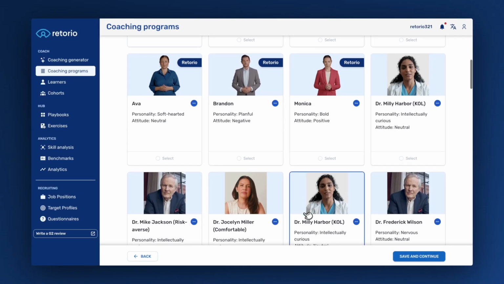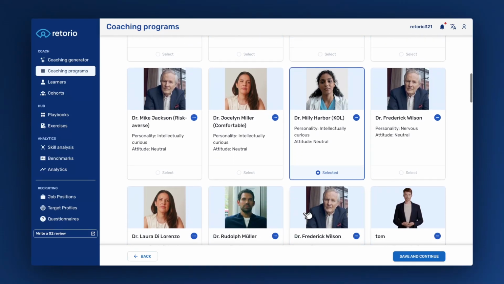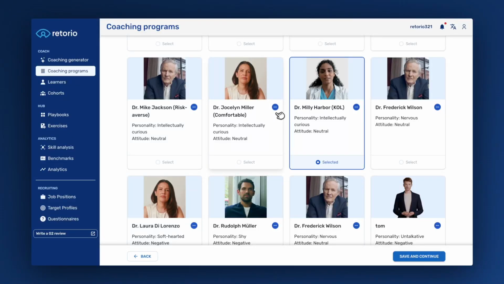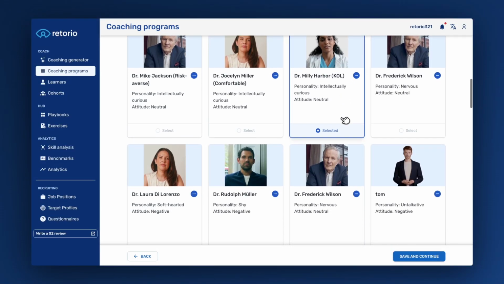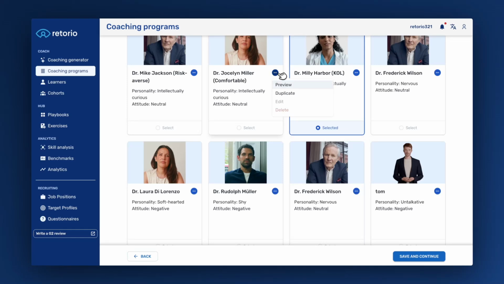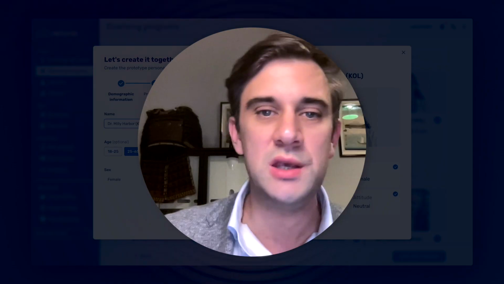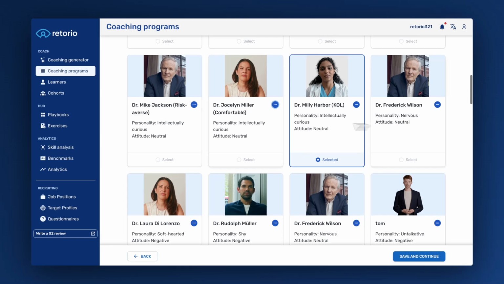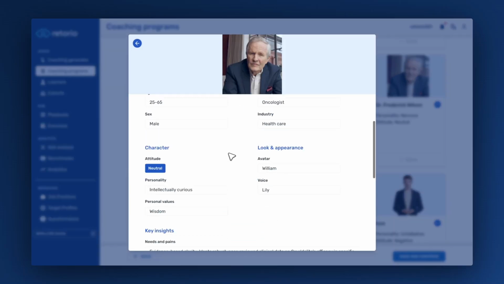In the next step, we create digital twins of doctors, virtual counterparts that engage with your field force just like real healthcare professionals would. In our demo case, we're focusing on oncology. Some of them might be key opinion leaders, quick to adopt new treatments as soon as they're reimbursed by health insurances. Others could be comfort-driven or late adopters who need additional evidence or persuasion. With Retorio's coaching generator, we can easily build these diverse personas based on our own HCP segmentation. And the AI would bring them to life in a realistic, interactive simulation.